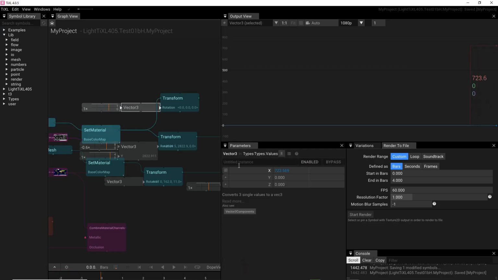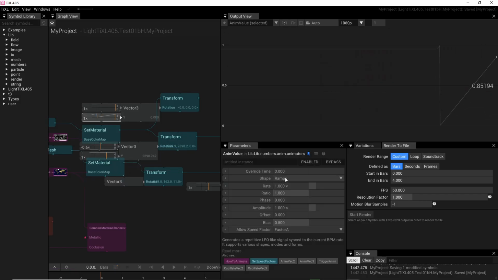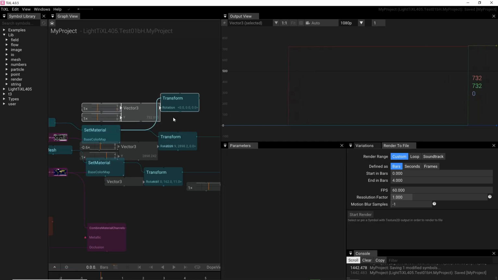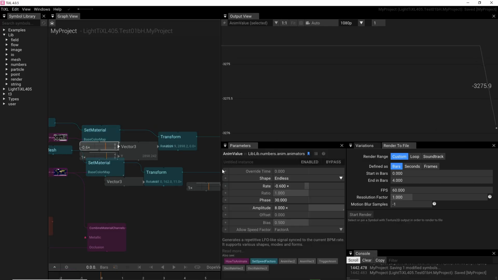Then go back to the vector 3 and toggle to the Y-axis, and there also toggle to the animation value and toggle again to endless. And now I show you what values you have to set in the animation value.